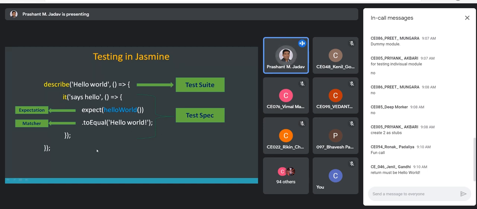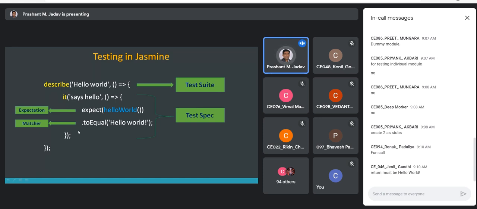See how it is written in the Jasmine framework: it looks like the English language. It should say hello, and we are expecting hello world to equal hello world. So it looks like we are reading an English language statement, but it's a programming statement. Normally it is written like this, and this is a test case, and we can have multiple it functions.